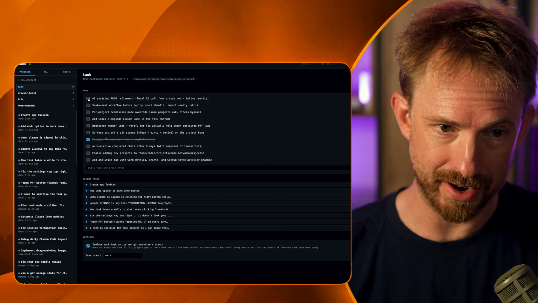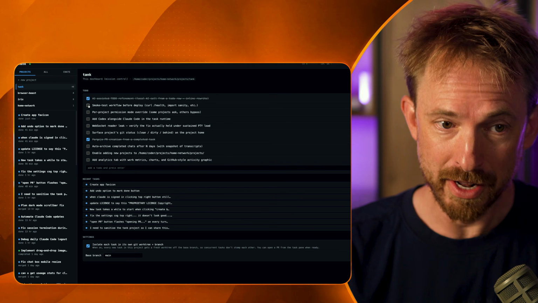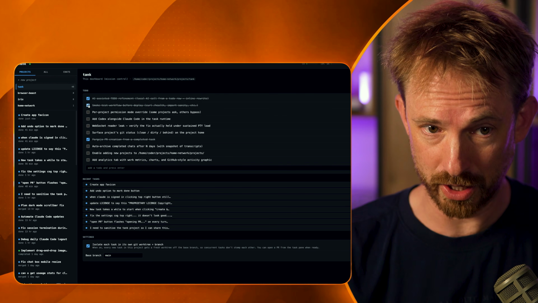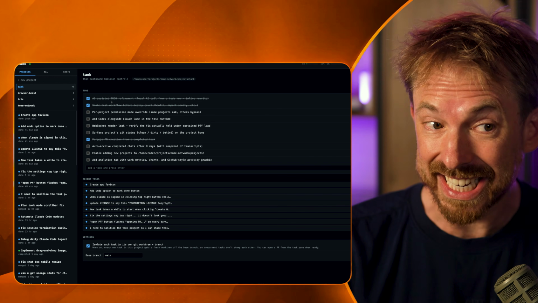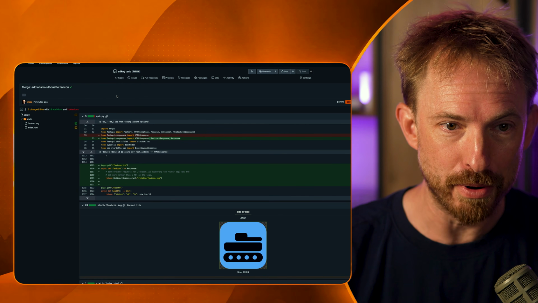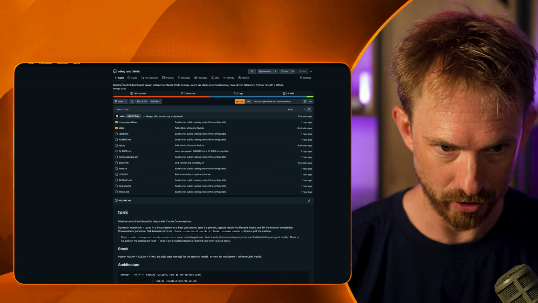So things like the AI-assisted to-do refinement, that's done. The smoke test to make sure it works after each deploy, that's done. And where does this link? Well, this links inside my repo. If I actually go to the code here, you'll see everything.